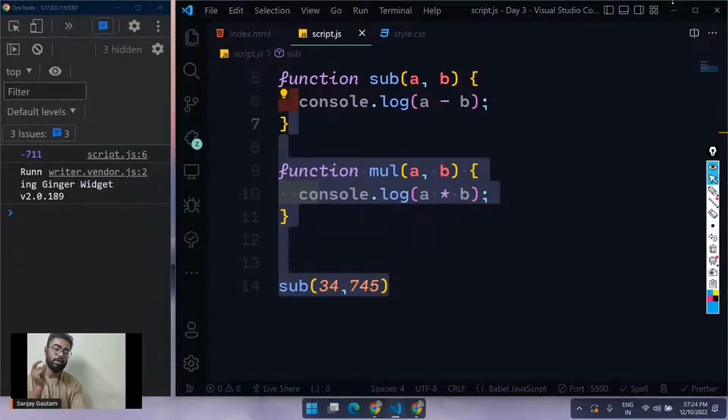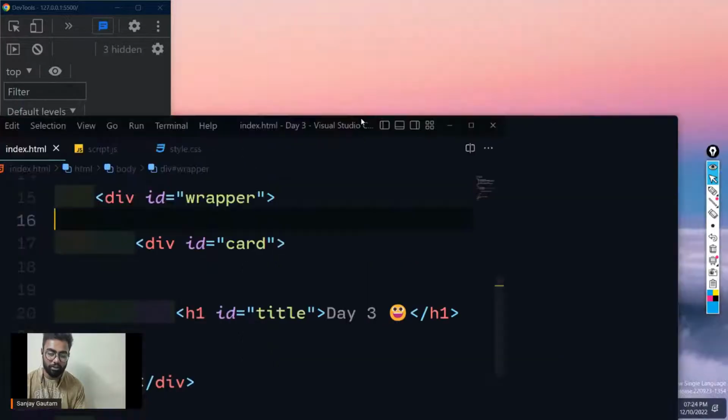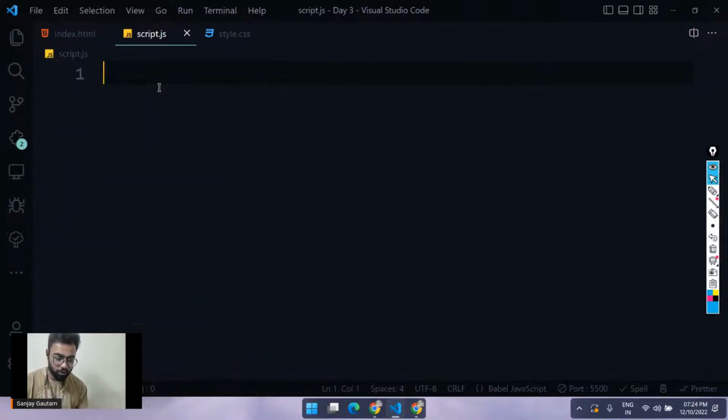Tomorrow, we are going to cover objects and arrays, and something called the document object model (DOM). So tomorrow, for the first time, we are going to convert whatever you have inside a screen. Let me show an example, and how to do that you will get to know in tomorrow's session.